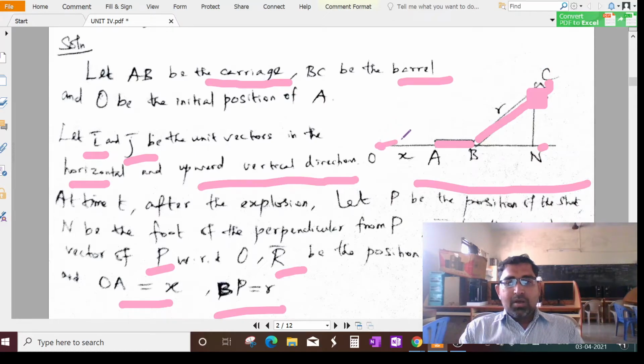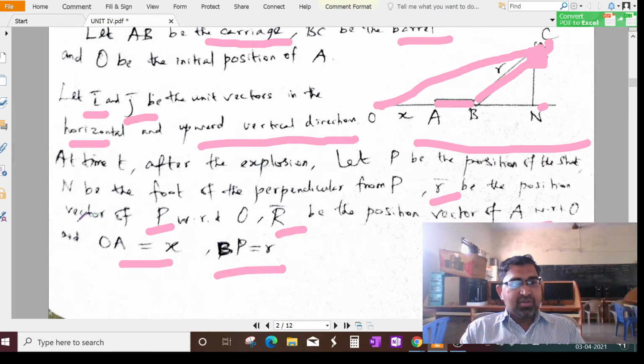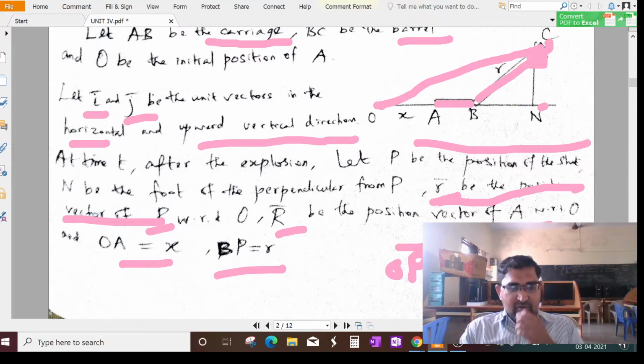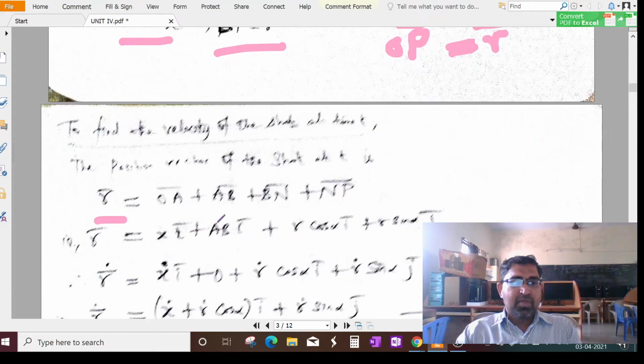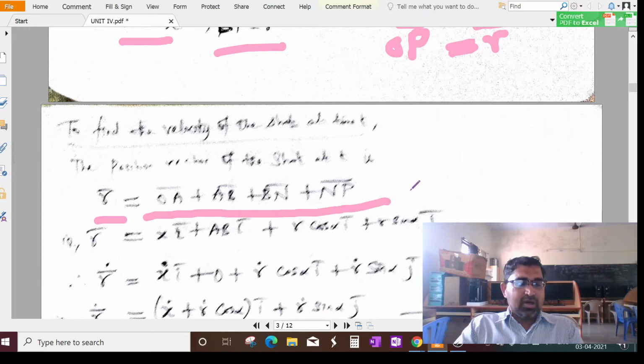Actually we are assuming OP vector is the small r vector. You must remember, that's what we are assuming here. Now use the vector algebra concept. For any vector, we can write down some of the other vectors accordingly. If you want to find this r vector, we can write down OA vector plus AB vector plus BN vector plus NP vector. That's what is written here from the figure. Could you understand this step? This is the concept of vector algebra.